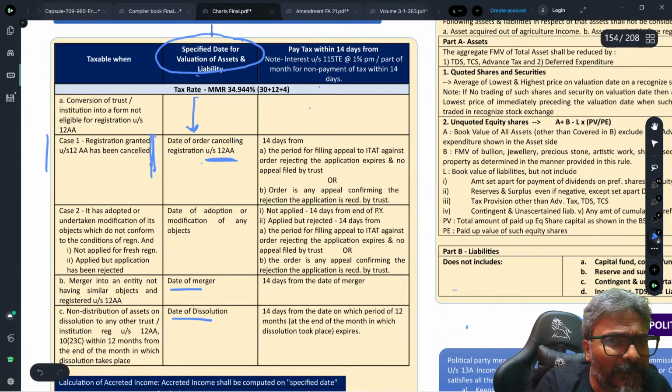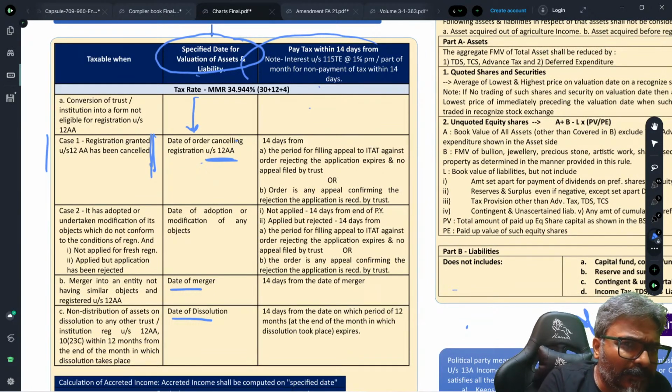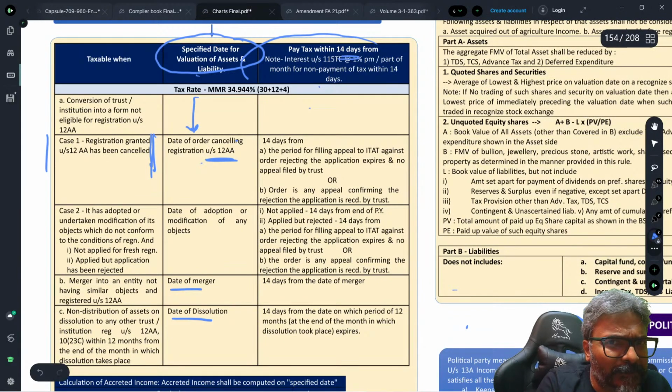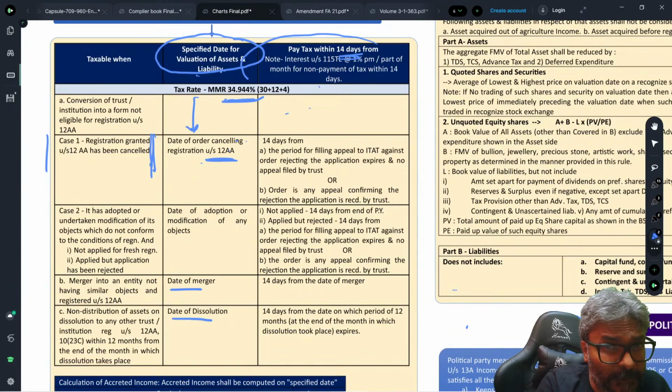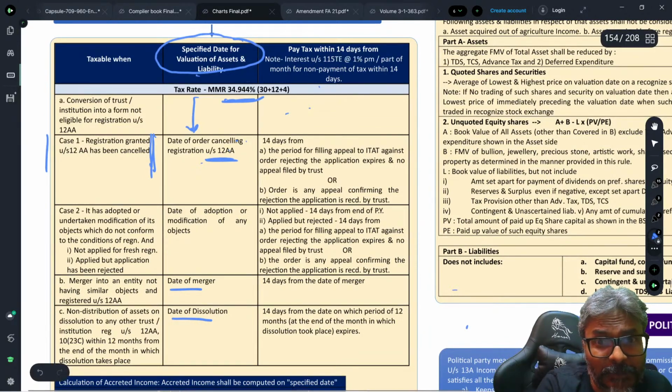Now students, from that date, even this is important, be careful, because then there's an interest factor always. From that date, within that 14 days period, students, what you need to do? You need to make the payment of exit tax. How much is the exit tax? 34.944. Now, how much is the interest in case there is a non-payment?